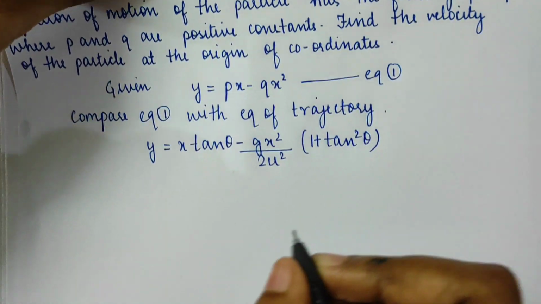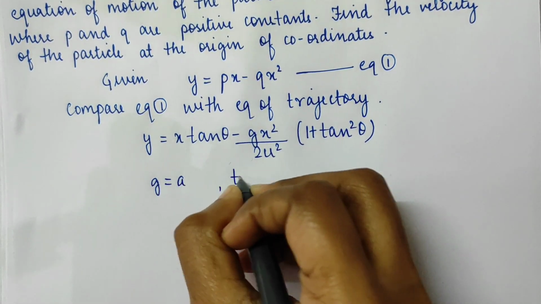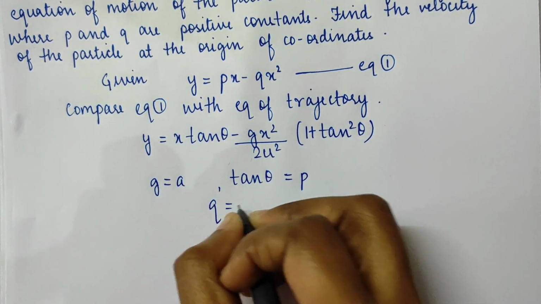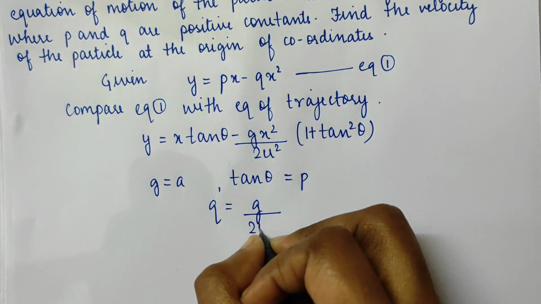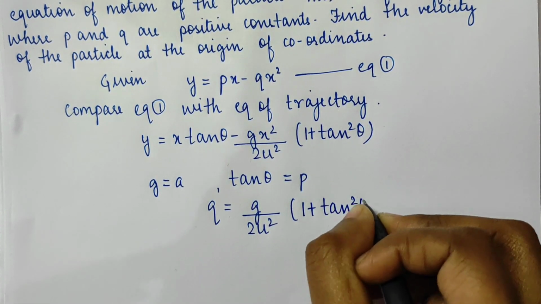So on comparing, g will be equal to a, tan theta will be equal to p, and q will be equal to g upon 2u squared into (1 plus tan squared theta).